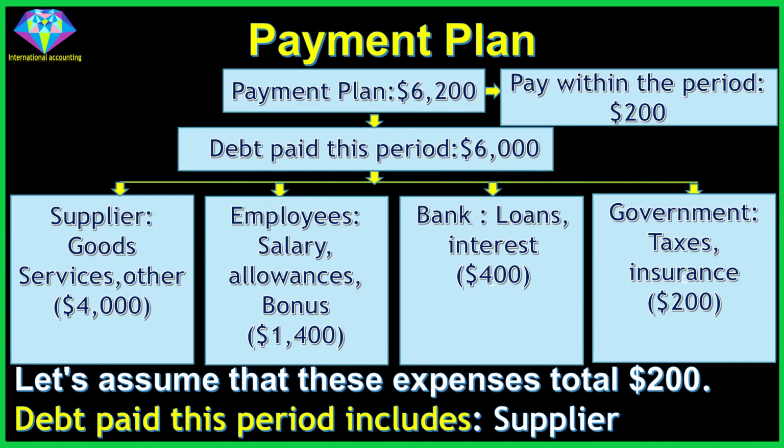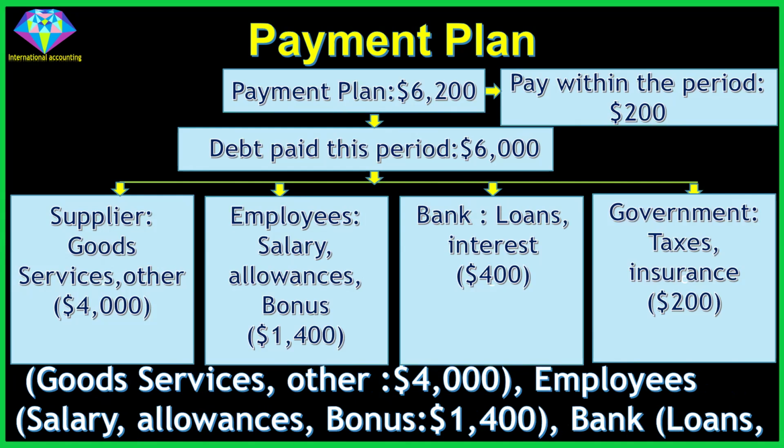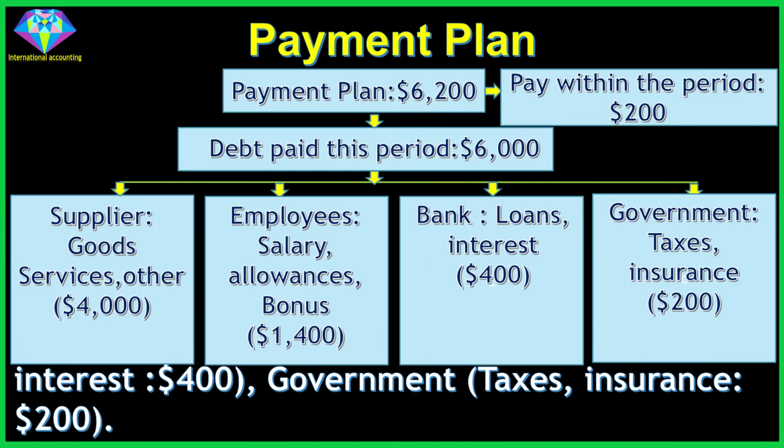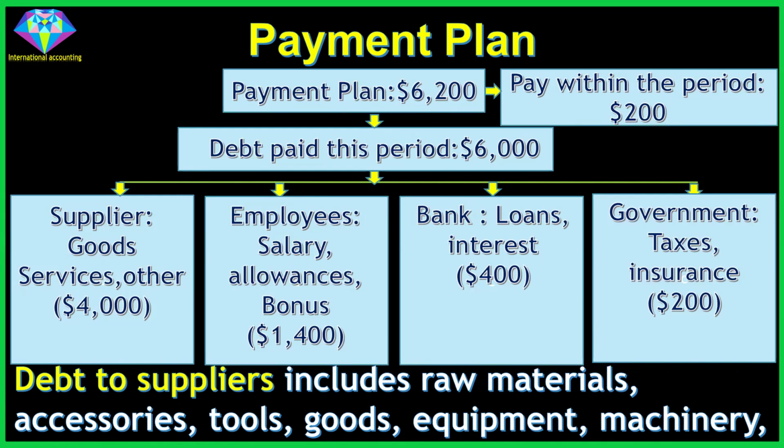Debt paid this period includes suppliers of goods, services and other, $4,000; employees' salary, allowances and bonus, $1,400; bank loans and interest, $400; government taxes and insurance, $200. Debt to suppliers includes raw materials, accessories, tools, goods, equipment, machinery.